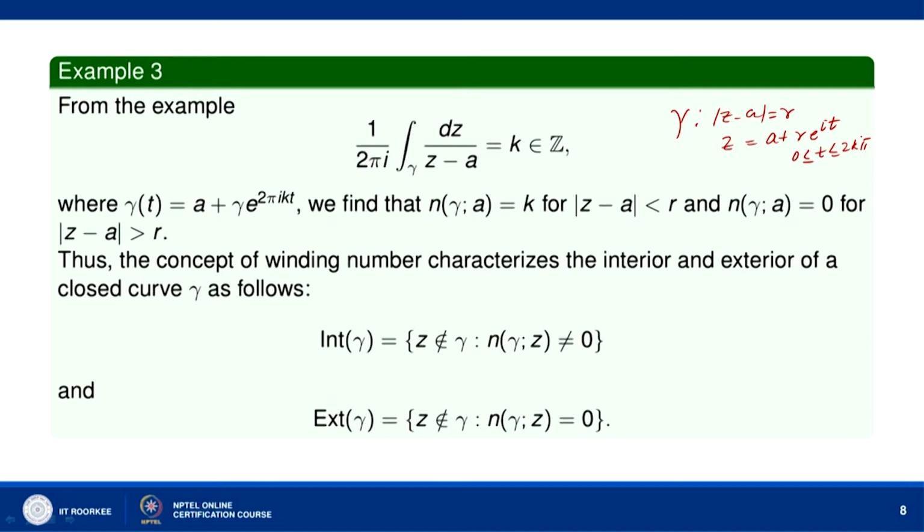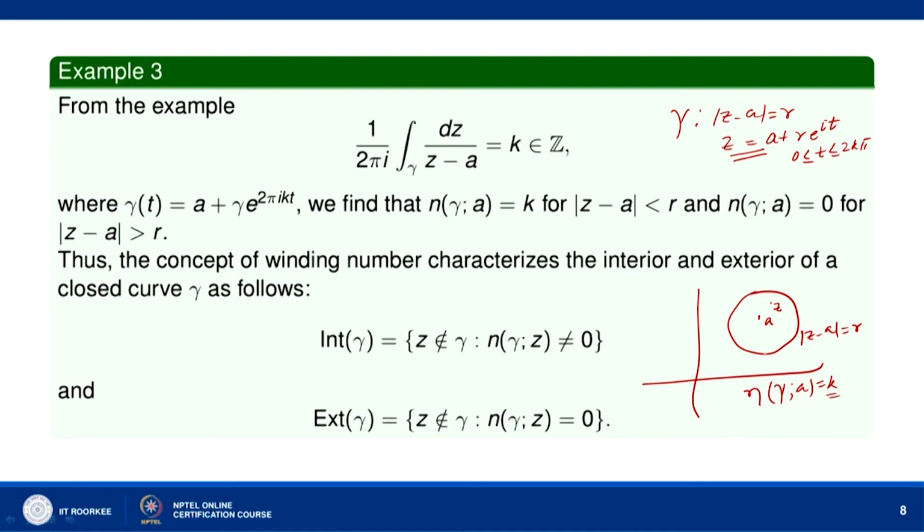So gamma t was a plus r e raised to the power 2 pi i k t. We find that n gamma a equal to k. So, this means what? Suppose this is your point A, and we are getting this circle mod of z minus a equal to r. Then from this example it follows that n gamma a was equal to k.